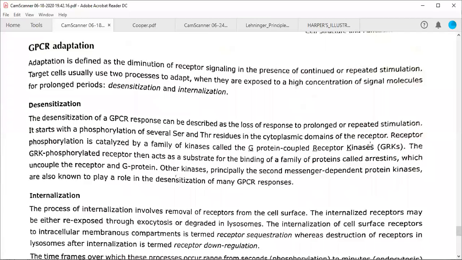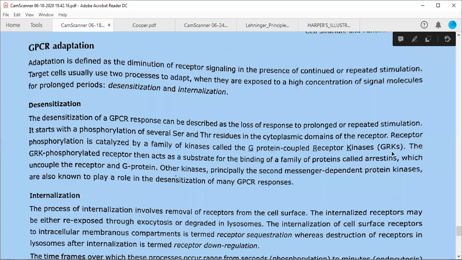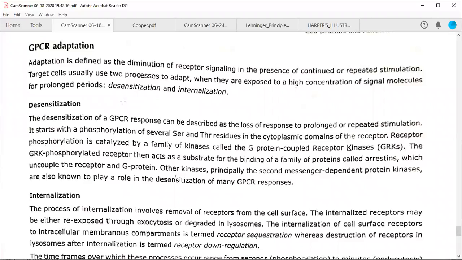This is another family that are called GRK. So these are called G protein coupled receptor kinases. So they will phosphorylate some of the serine. So they are other serine and threonine kinases, but they are going to phosphorylate the cytosolic domains of GPCR so that they will become desensitized. Desensitized in the sense that now after phosphorylation, they will not interact with the G proteins. Therefore, they cannot send signals to the G proteins.